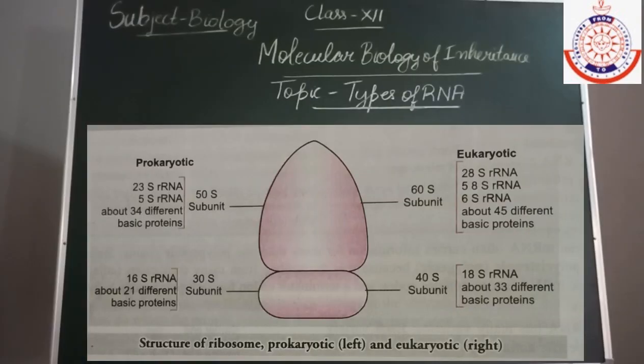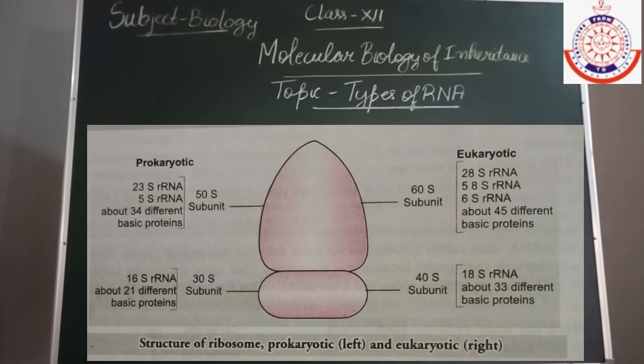Students, the next type of RNA is the rRNA. rRNA means ribosomal RNA, and it is responsible for the formation of the ribosomes, as I told you. The ribosomes are of 2 types, that is 70S and 80S ribosomes. 70S ribosomes are present in prokaryotes, as you can see in this diagram, and the 80S are present in eukaryotes.